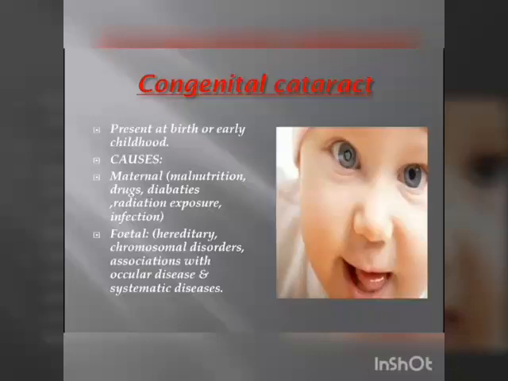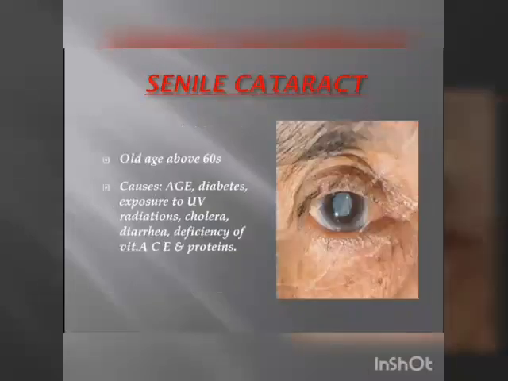Fetal causes, it may be hereditary, that patient must have family history, or due to chromosomal abnormalities. Chromosomal abnormalities is a whole different lengthy topic, but you must at least have heard about Down syndrome. It is common in that. Cataract may appear as an isolated disorder or may be associated with certain other ocular disorders like aniridia, absent iris, persistent hyperplastic primary vitreous, or with some systemic disorders like electrolyte imbalance, hypoglycemia, hypocalcemia, or hypothyroidism. These were the causes of congenital cataract.